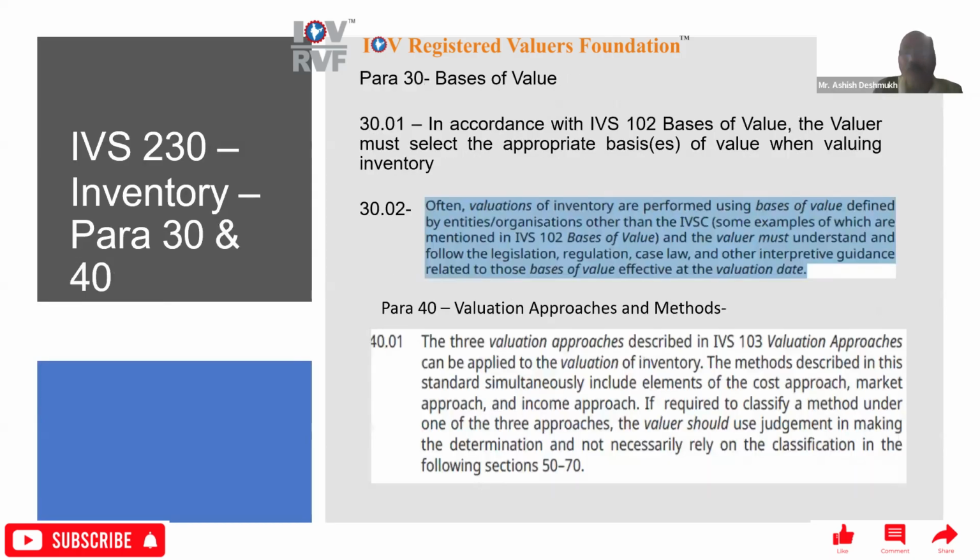Then para 30 starts with basis of value, because the basis of value is very important. On that basis only you are going to do the valuation. In accordance with IVS 102 Basis of Value, the valuer must select the appropriate basis of value when valuing inventory. Then 30.02 says that often valuations of inventory are performed using basis of value defined by entities or organizations other than the IVSC.